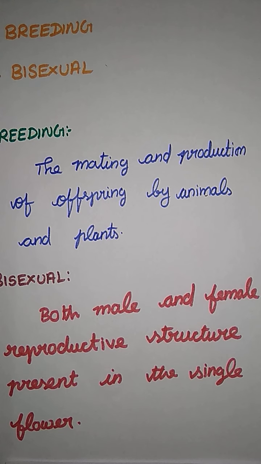And not only flowers, some animals also are hermaphrodites in nature. We already discussed that. Leeches are hermaphrodites. What is a hermaphrodite? Both male and female reproductive systems are present in a single animal, that is what? Hermaphrodite. So animals also are considered bisexual. So this is the meaning of bisexual. So that's it for breeding and bisexual. Okay, let me move on to the next topic in this lesson.